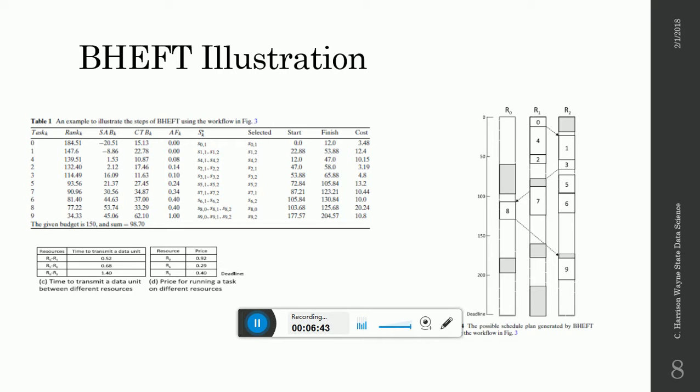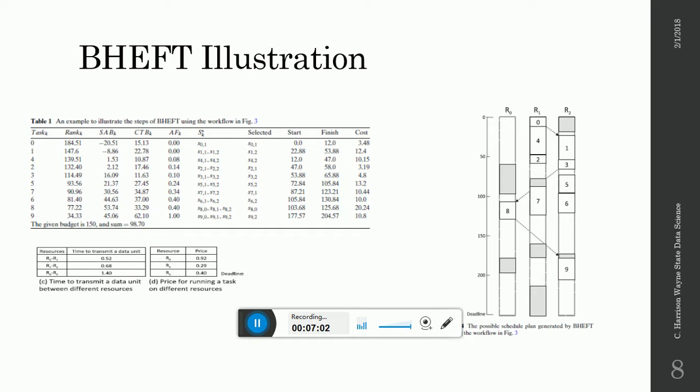As we run through this list, you can see on the bottom I brought back the prices because that is relevant to this discussion. Considering that this is the budget constraint, most of our tasks are going to be run on resource 1.